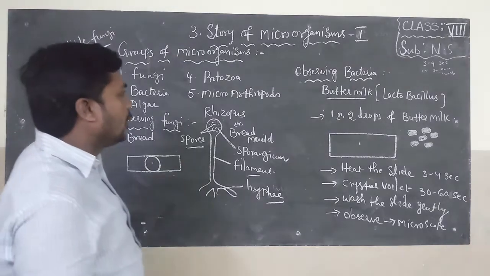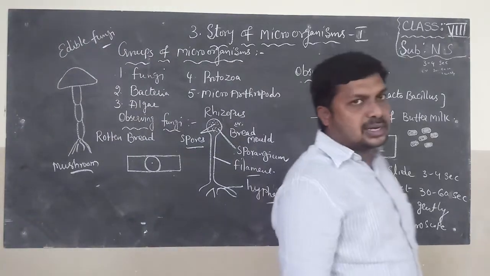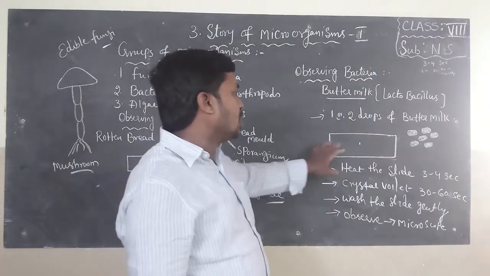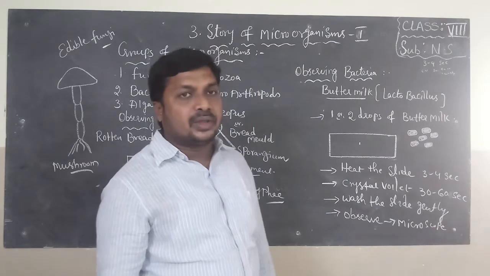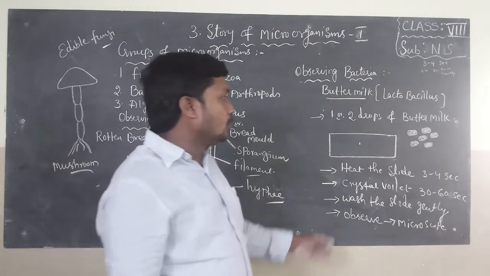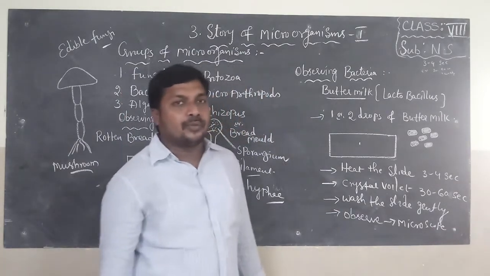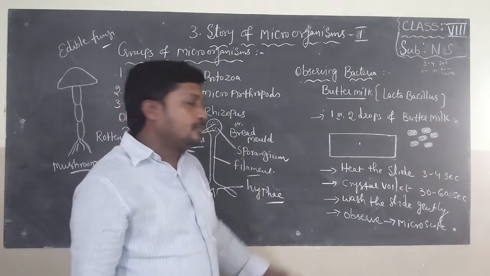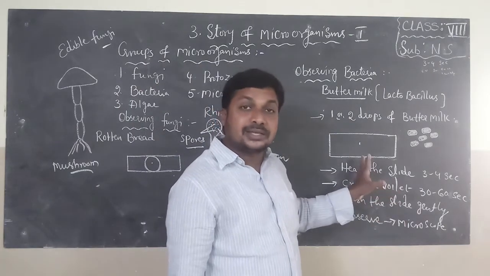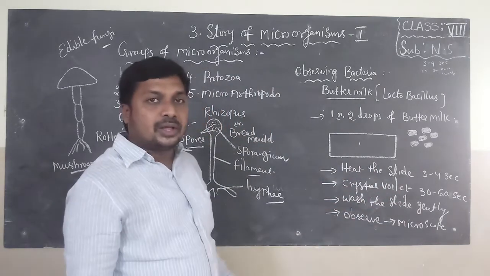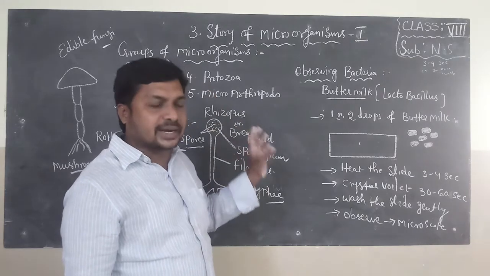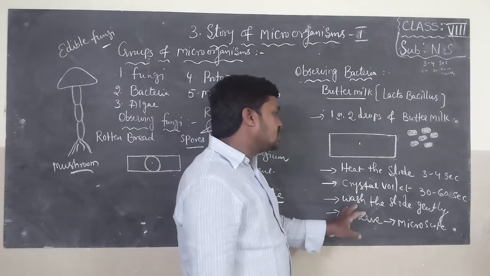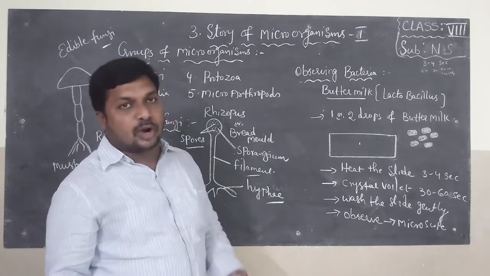Very important from the exam point of view. How to observe Lactobacillus bacteria in the school lab? For this you have to take 1 or 2 drops of buttermilk on the slide. Heat the slide for 3 to 4 seconds with the help of a lamp. After that, add 1 or 2 drops of crystal violet solution to the slide. Leave the slide for 30 to 60 seconds. Now wash the slide gently with water.